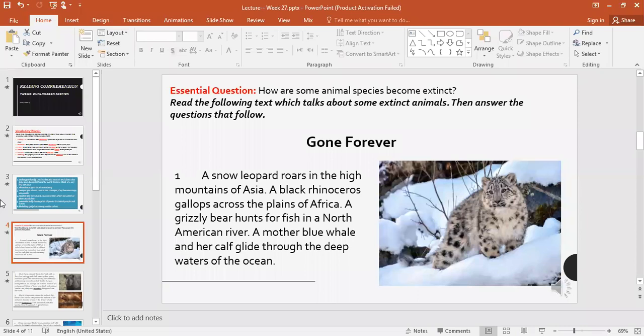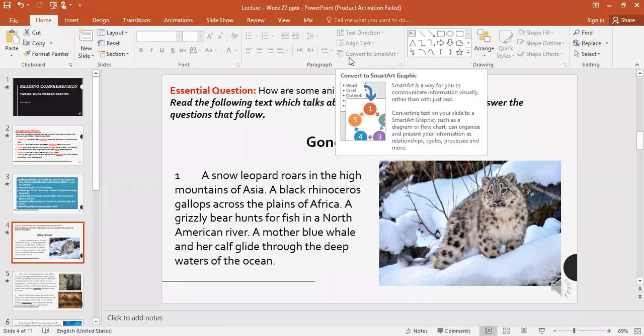Let's start with the text. Gone forever. A snow leopard roars in the high mountains of Asia. A black rhinoceros gallops across the plains of Africa. A grizzly bear hunts for fish in a North American river. A mother blue whale and her calf glide through the deep waters of the ocean.